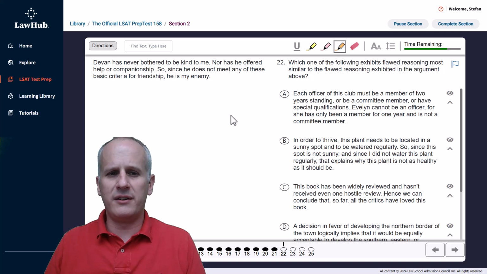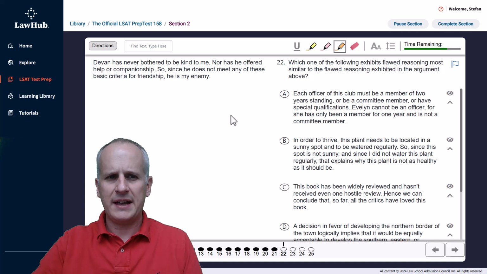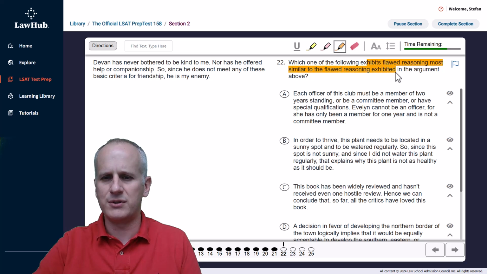Question 22 of LSAT PrepTest 158, section 2, the first logical reasoning section. And as always, we've got our highlight tool selected, and we are going to read the question stem first, starting with: which one of the following exhibits flawed reasoning most similar to the flawed reasoning exhibited in the argument above. And so we're going to just highlight "exhibits flawed reasoning most similar to the flawed reasoning exhibited," because we know where that flawed reasoning is going to be exhibited.